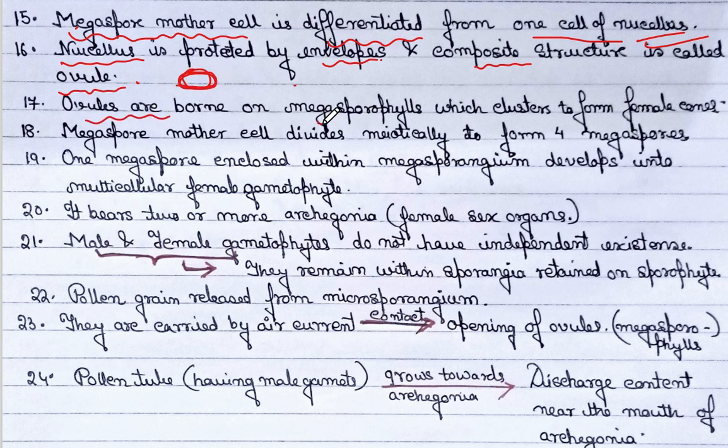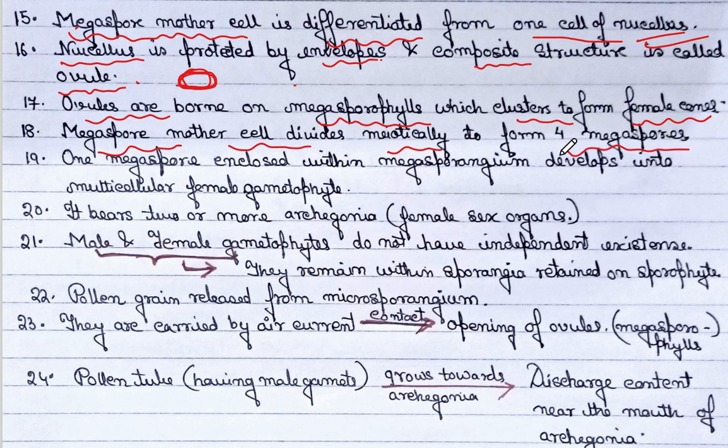Ovules are borne on what? Megasporophylls, which cluster to form female cones. Now this megaspore mother cell divides meiotically to form 4 megaspores.